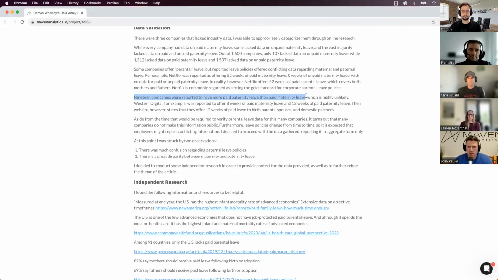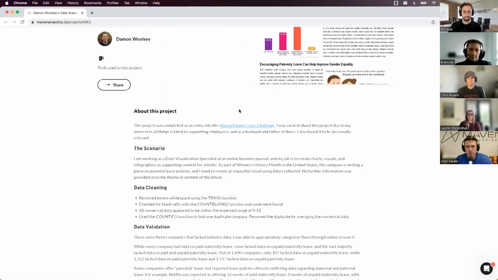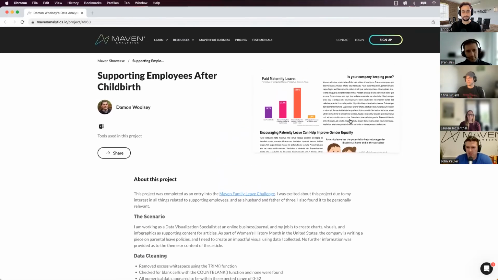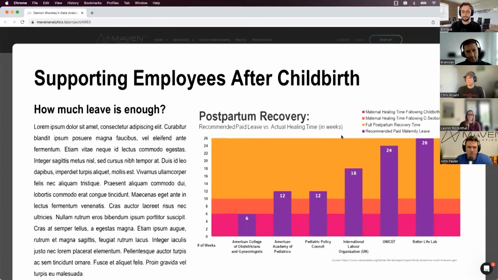So just in general, that's all the detail I'll go into here. But I think anybody who wants to learn about this, come check out Damon's project. It's a really good example. Also did a bunch of stuff to just kind of do more traditional cleanup of the data, like trimming it, looking for duplicates, looking for blanks, that type of stuff. But really good insights there that help shape the project.